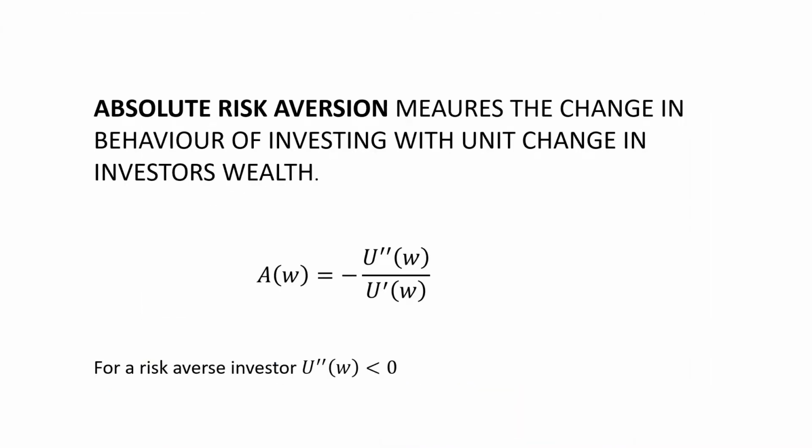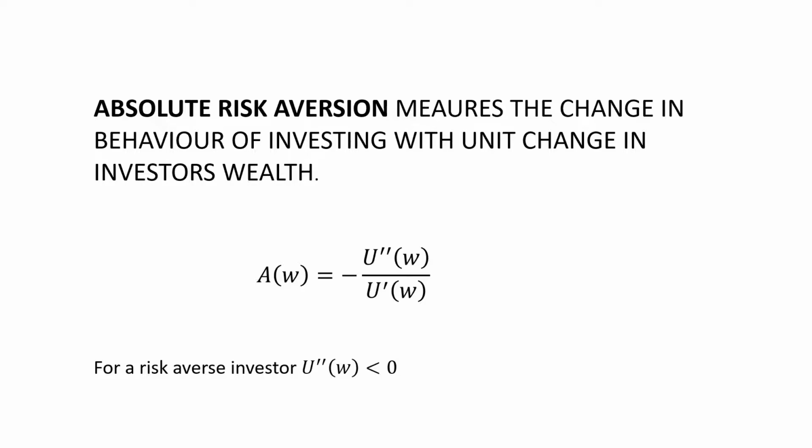So the mathematical way of measuring risk aversion is absolute risk aversion. Absolute risk aversion measures the change in behavior of investing with unit change in investors' wealth. And this change in behavior is due to the change in marginal utility with the change in wealth. We have seen this in the graph also. The formula of absolute risk aversion is minus the double derivative of utility of wealth divided by the single derivative of utility of wealth. We will be understanding both the single derivative and double derivative of this utility of wealth from both economic and mathematical points of view.